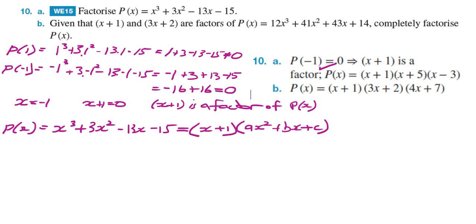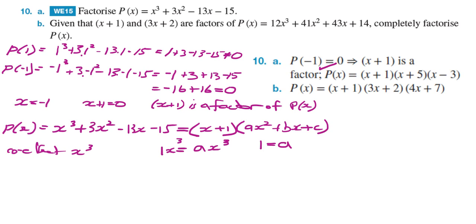On the left hand side, the coefficient of x cubed is 1, and on the right hand side it's x times x squared, which is x cubed, so it's ax cubed. So 1x cubed equals ax cubed, and so equating the coefficients we get that a equals 1.